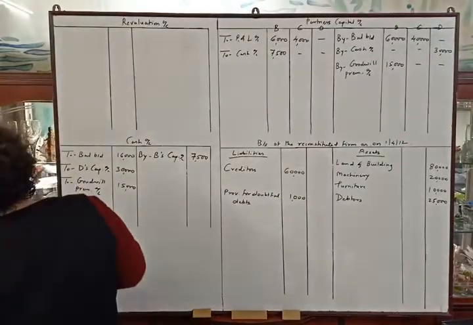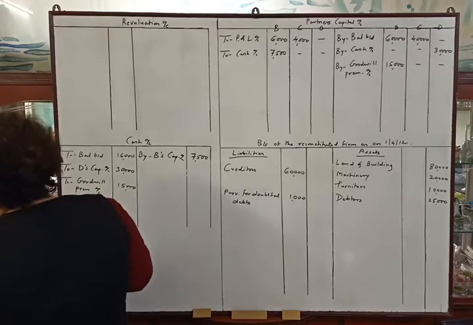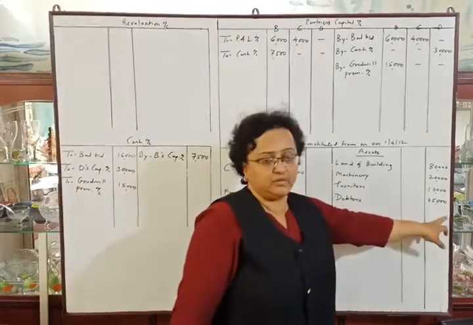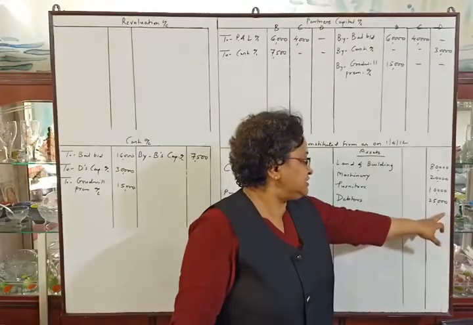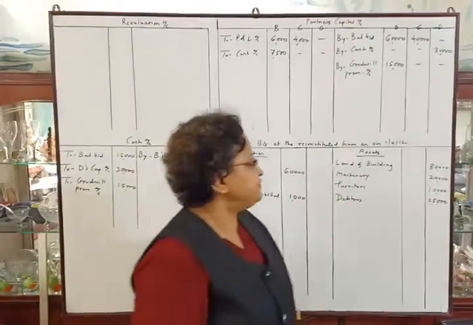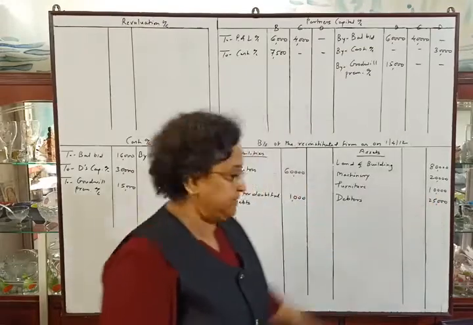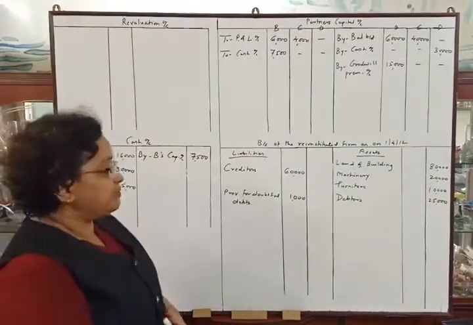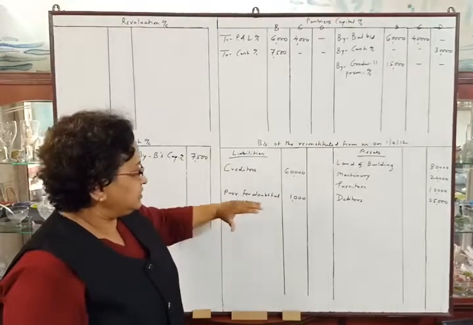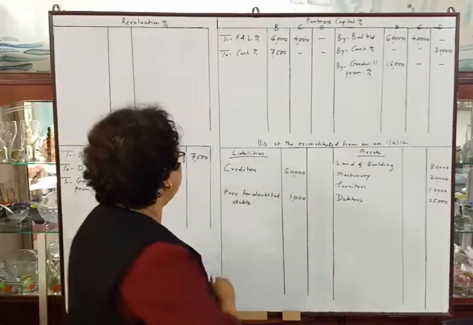Then next adjustment. A provision of 5% for bad and doubtful debts was to be maintained. Debtors are given as rupees 25,000 and 5% provision is to be made. So 5% of 25,000 will be 1,250. So we have to make the provision of rupees 1,250. The old provision is rupees 1,000, so we have to increase the provision by rupees 250.